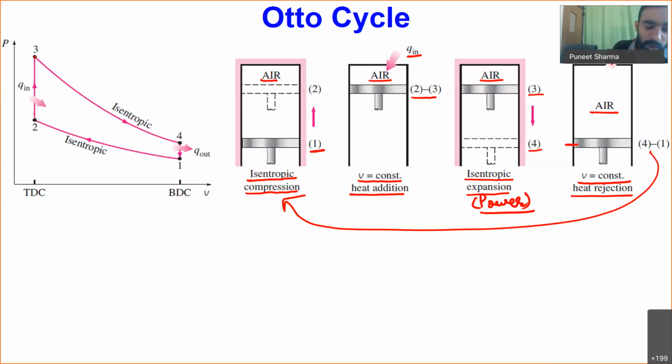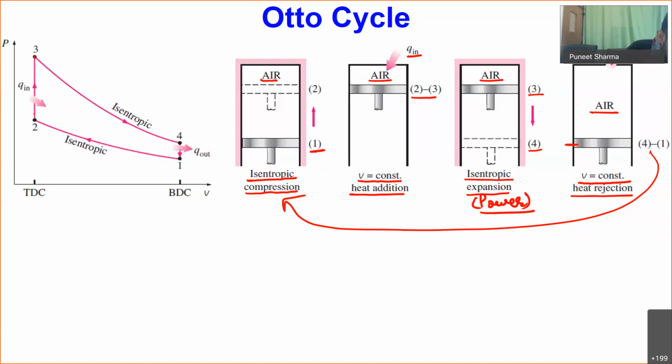Rather, we have a closed cylinder, and inside it the working medium operates in a thermodynamic cycle. That's why the Otto cycle, which is an ideal cycle for our SI engine, is a thermodynamic cycle, whereas the actual spark ignition engine is not a thermodynamic cycle. Now let me do the analysis of this Otto cycle.